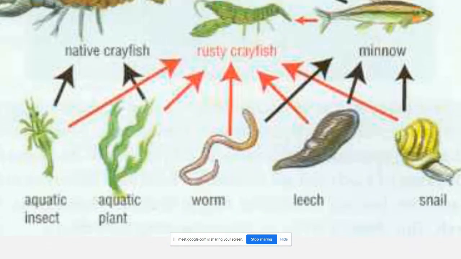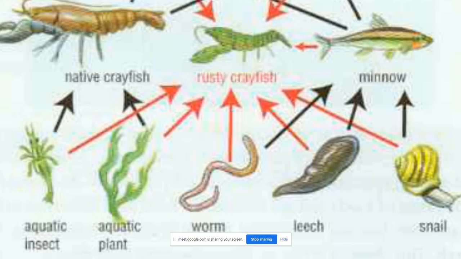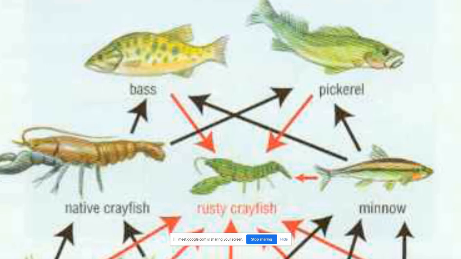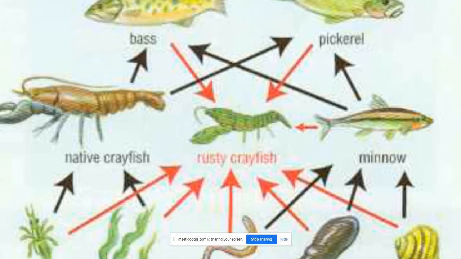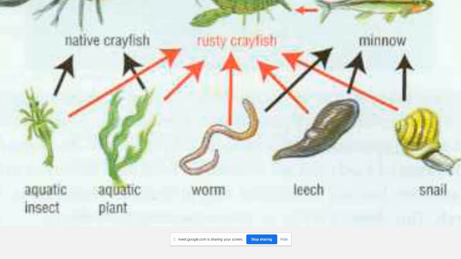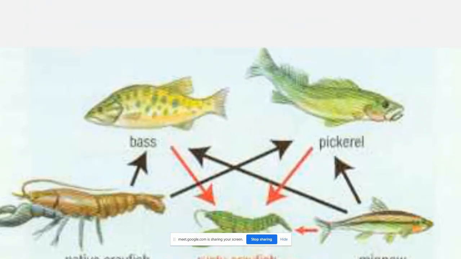In the aquatic systems, we have phytoplanktons, which are small plants. Then we have small organisms known as zooplanktons. Then we have primary consumers, and then secondary and tertiary. Big fish eat small fish. Small fish feed on small organisms like earthworms, and the small animals feed on the phytoplanktons. Small animals are also known as zooplanktons. So this figure shows the aquatic food chain.